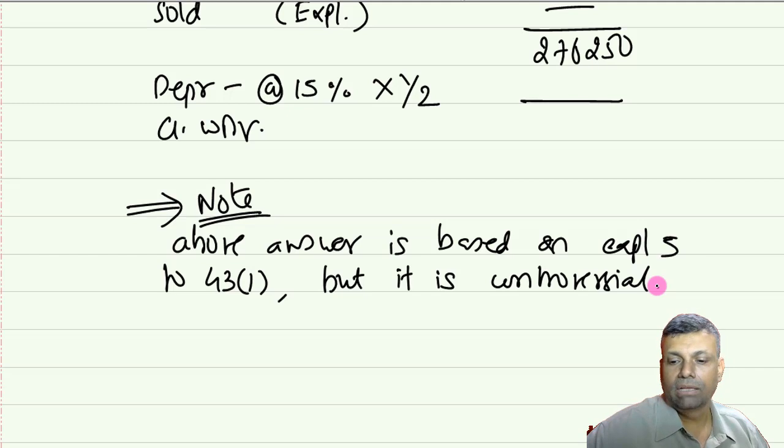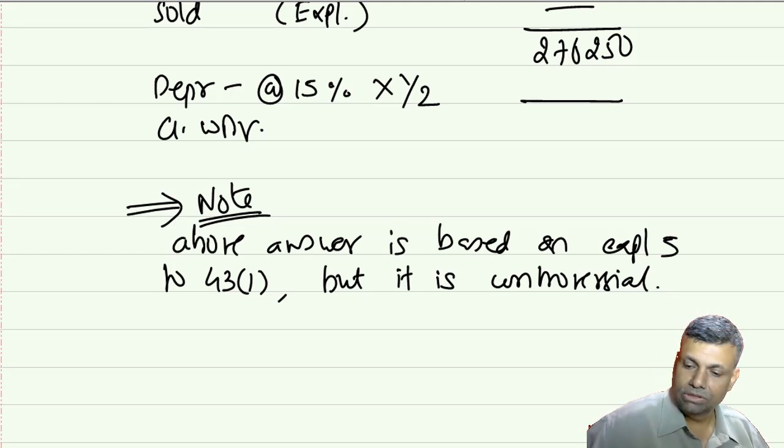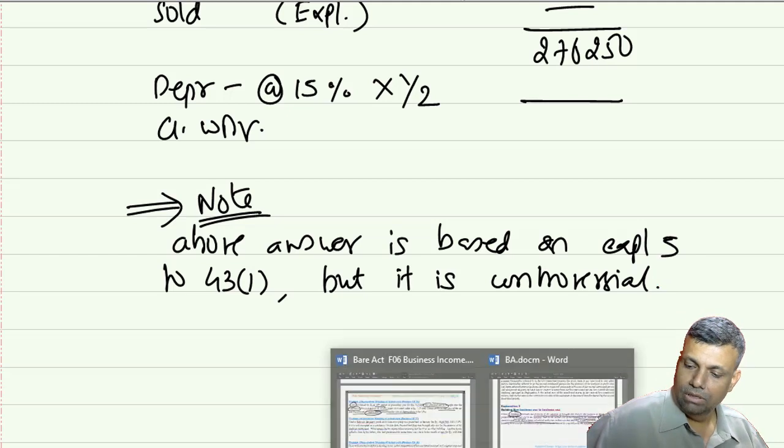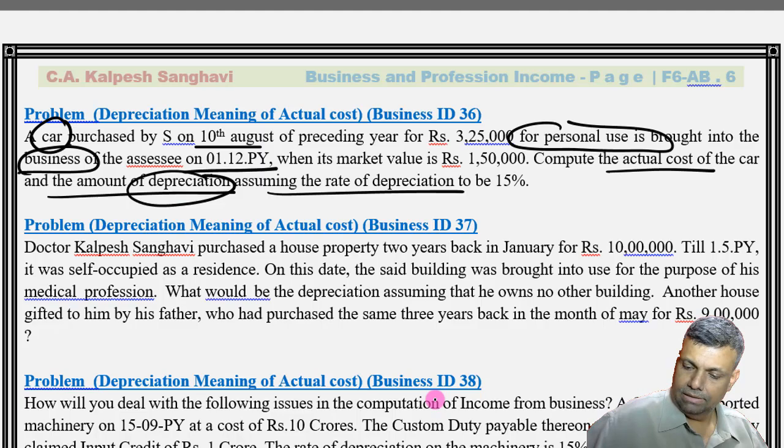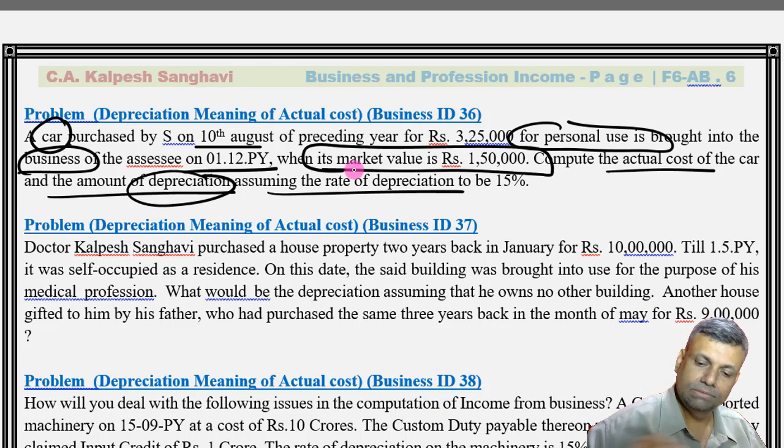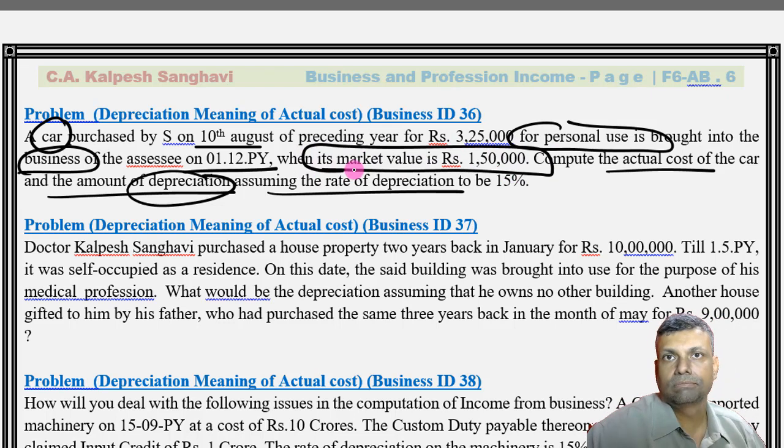Alternatively, somebody could have taken the cost as the fair value that is already printed in the question. Somebody could have taken that view also, and that's the reason this question has already told you what the fair market value was. And why this fair market value concept? Somebody could have taken the view that this is a situation of something like a second-hand asset, but that is also not a clear situation.